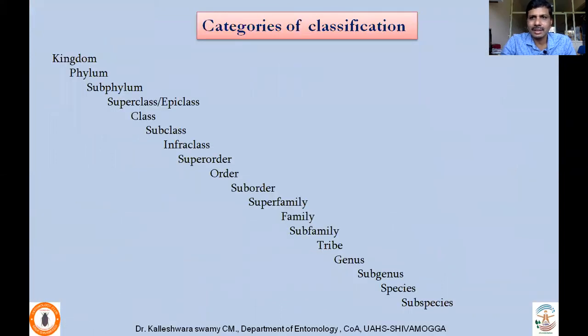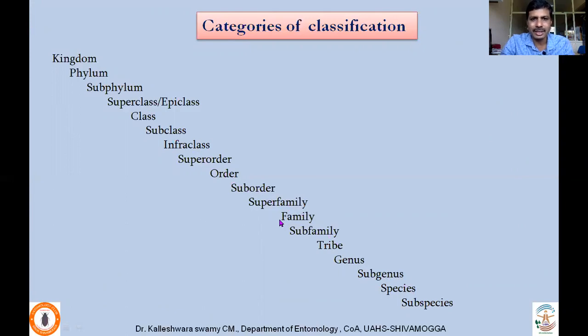So now before getting into the Blattodea, I'll try to recall the various categories of classification: kingdom, phylum, subphylum, superclass or epiclass, class, subclass, infraclass, superorder, order, suborder, superfamily, family, subfamily, tribe, genus, subgenus, species, subspecies. So these are the categories of classification.